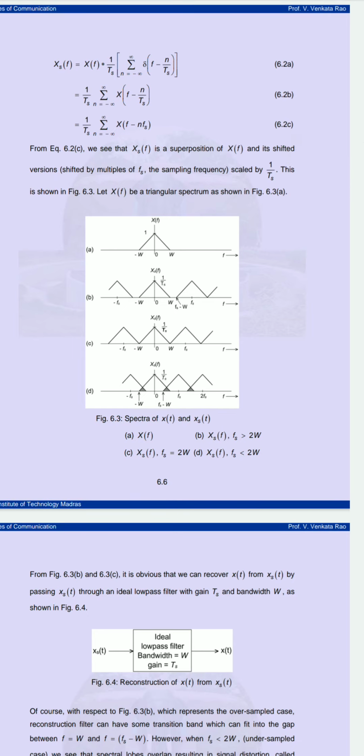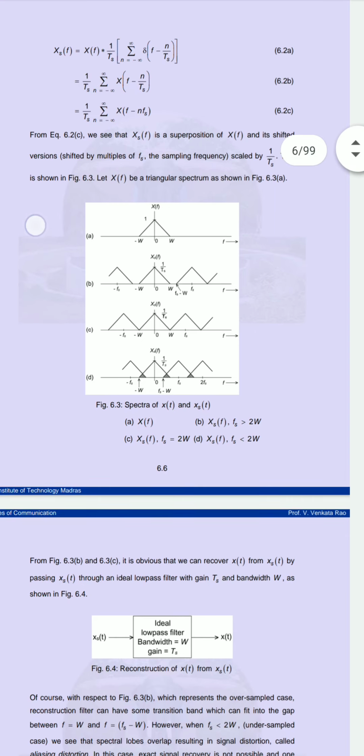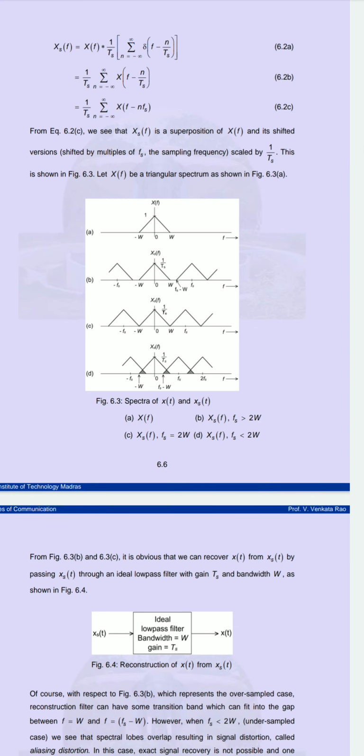After that, if we increase the frequency to greater than 2W, equating the frequency with 2W, or take the frequency less than 2W, what will happen? From figures 6.3b and c, we can recover the signal, because we will get the original signal back, since the frequency is greater than or equal to 2W. So our sampling Nyquist theorem is satisfied.